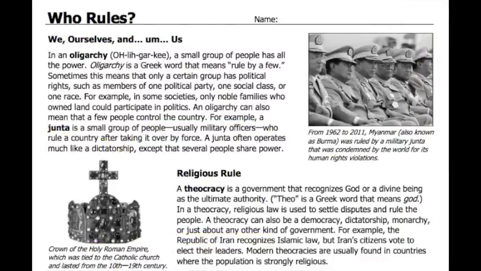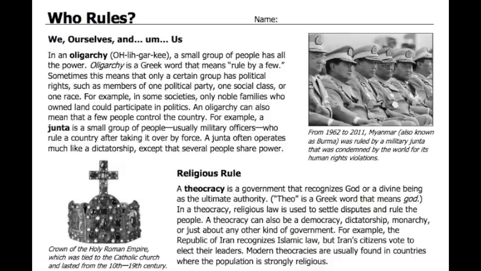In an oligarchy, a small group of people has all the power. Oligarchy is a Greek word that means rule by a few. Sometimes this means that only a certain group has political rights, such as members of one political party, one social class, or one race. For example, in some societies, only noble families who owned land could participate in politics.